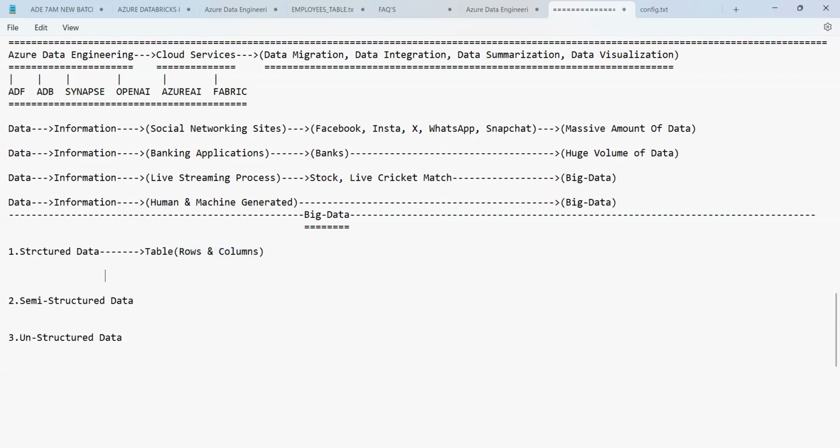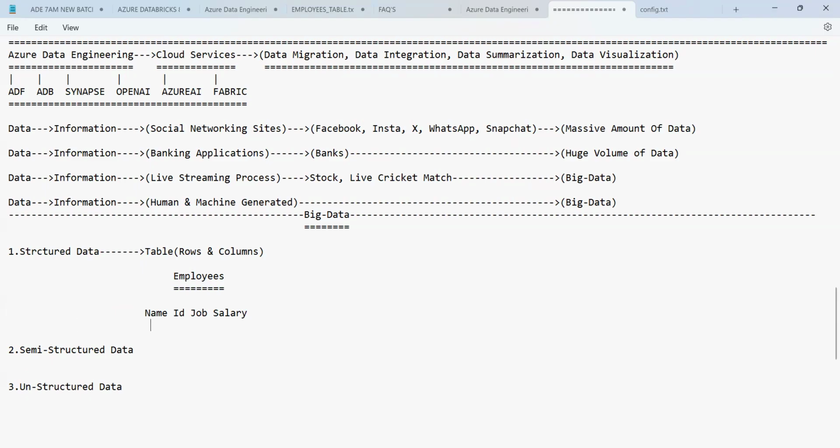For example, let us say EMP, employees, is the name of the table. And now I'm giving it the columns name, ID, job, and salary. The name is Alien, and then we have the ID.